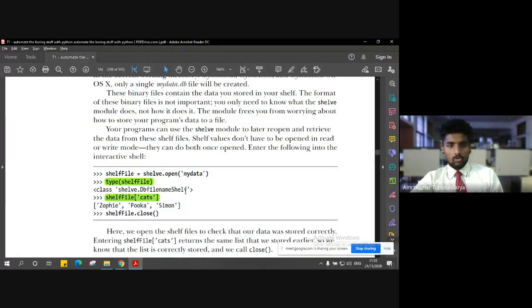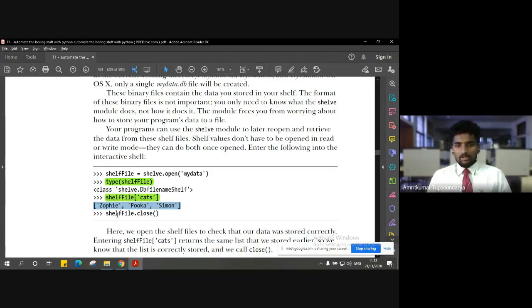When I make use of the shelf file, for example if I give shelf file cats, where cats is the name of the list here, it will automatically display the values or items for that particular list.